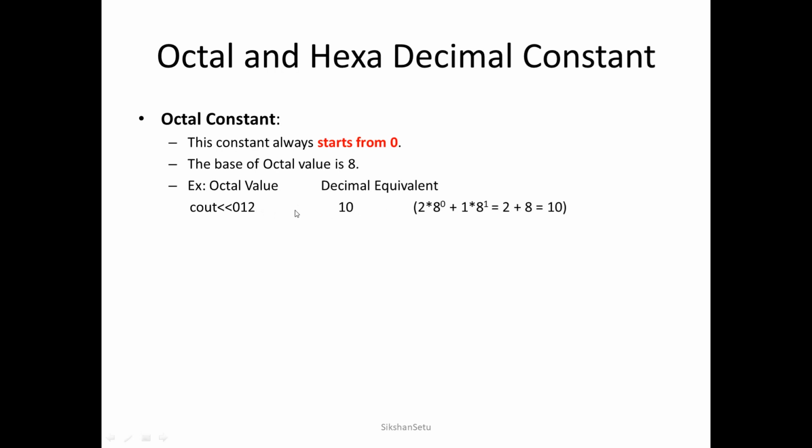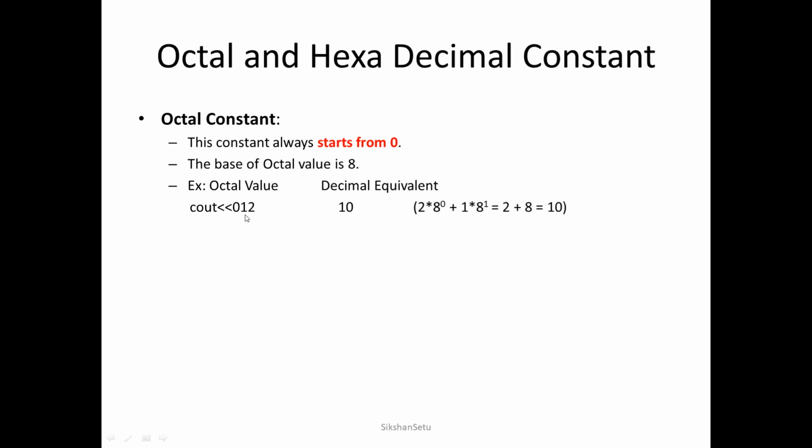So for that we start with the rightmost part. So we will take 2 first. 2 into 8 power 0. Why 8 power? Because it is an octal value. So 2 into 8 power 0 plus we move from right to left.